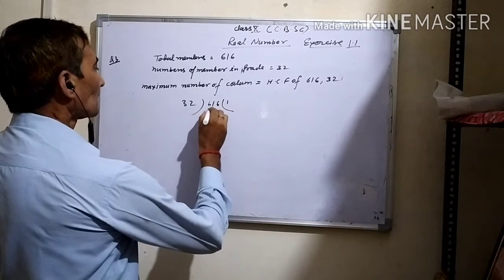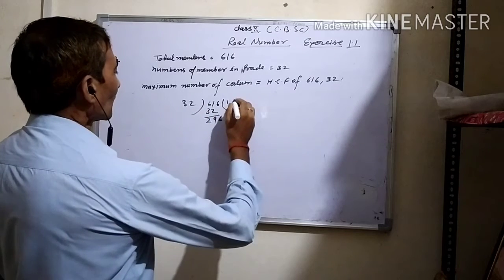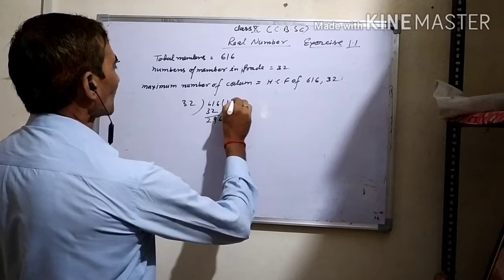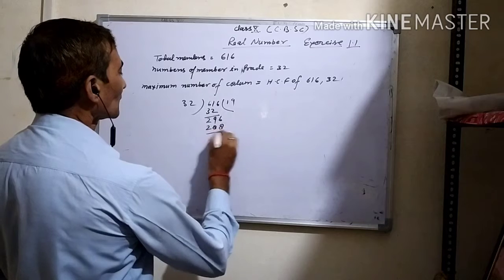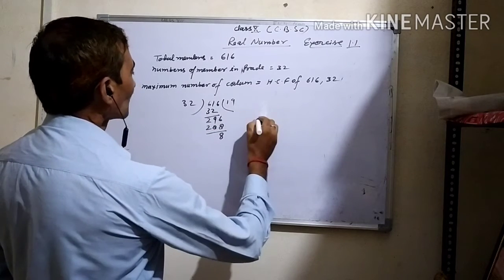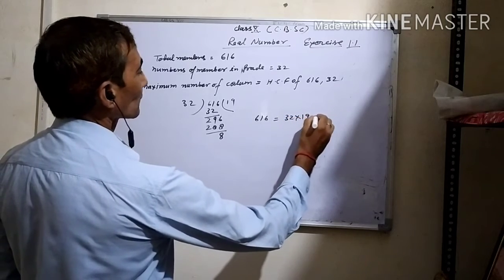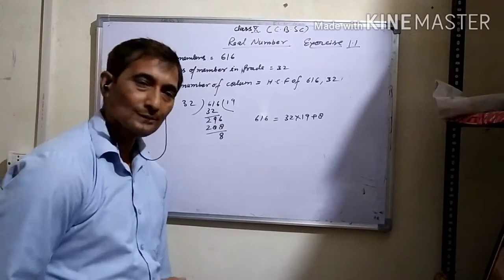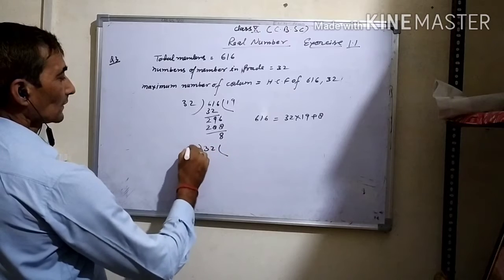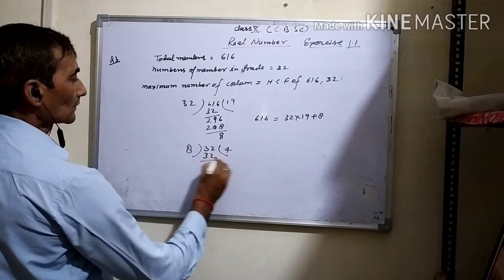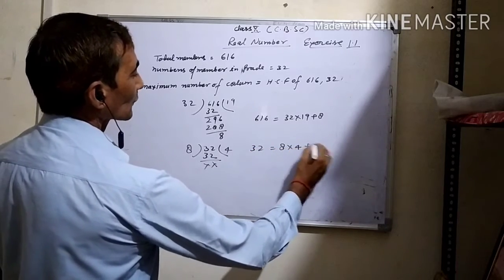One time 32 is 32, 6 minus 2 is 6... 9 times 32 is 288... now the remainder is 8, and 616 can be written as 32 into 19 plus 8. The remainder is not 0. So again divide 32 by 8, and 8 4s are 32. Now 32 can be written as 8 into 4 plus 0.